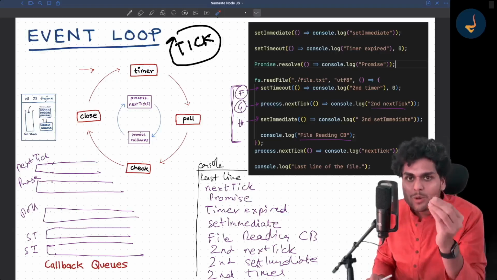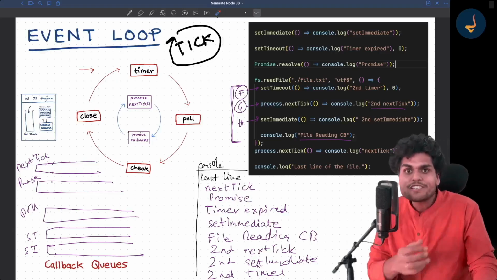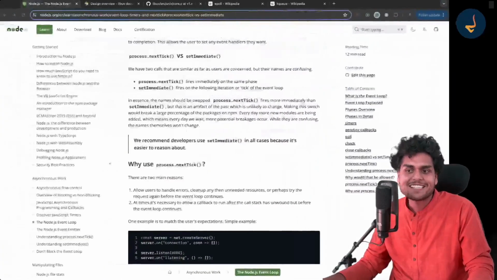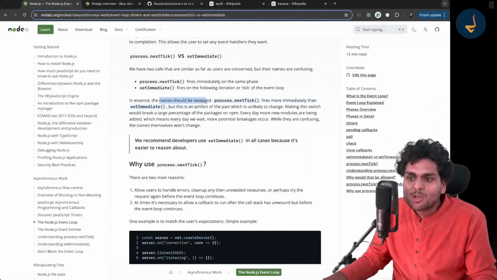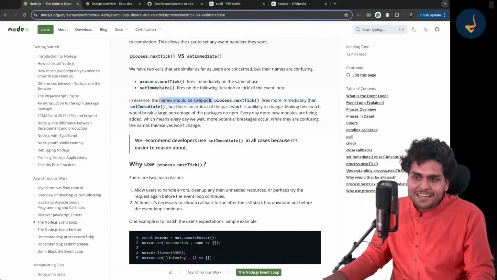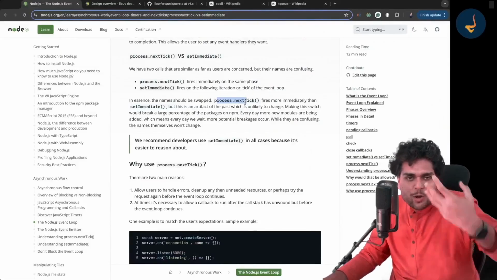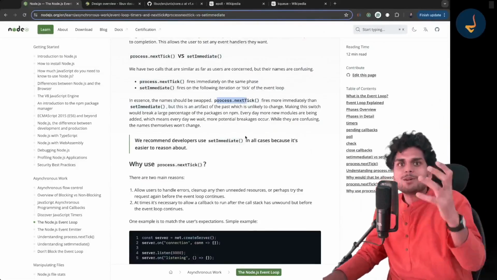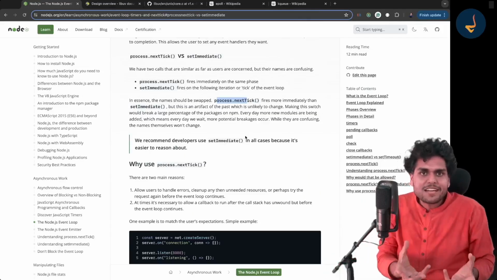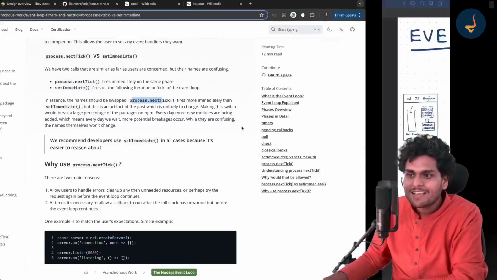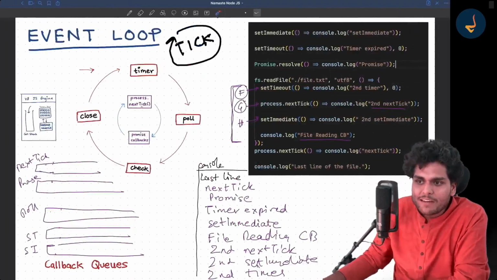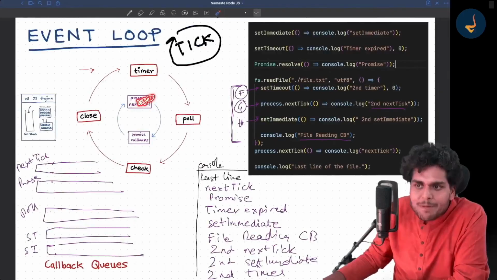It is so messed up that even the official Node.js documentation says so. In essence, the names should be swapped. process.nextTick should be setImmediate, and setImmediate should be doing the work of process.nextTick. The process.nextTick happens immediately, and setImmediate happens in the next tick.